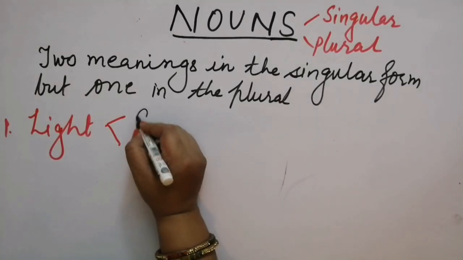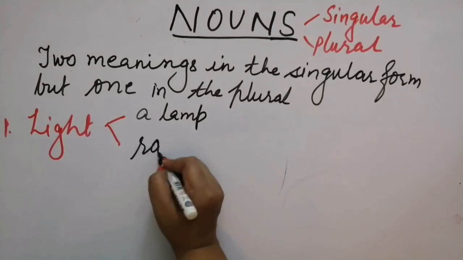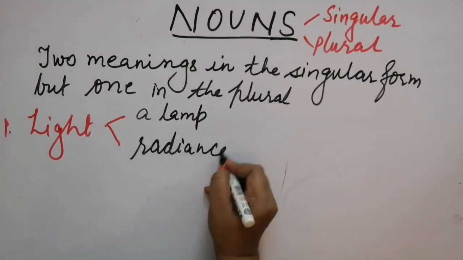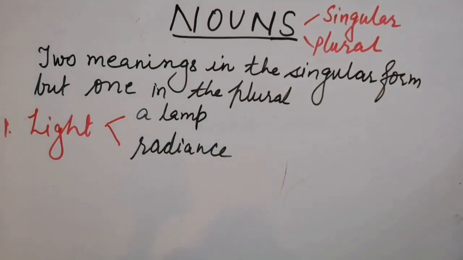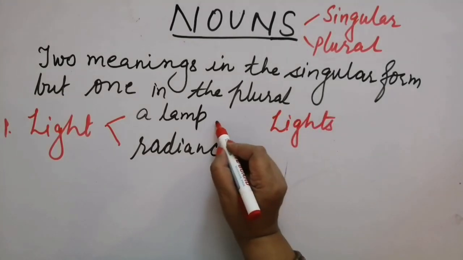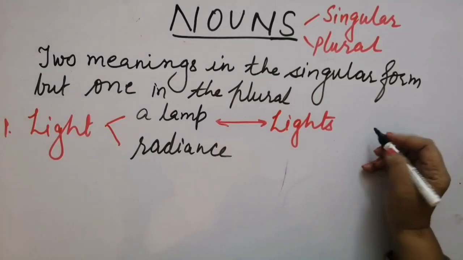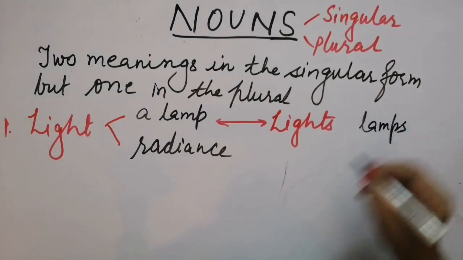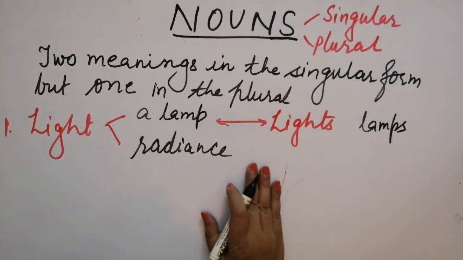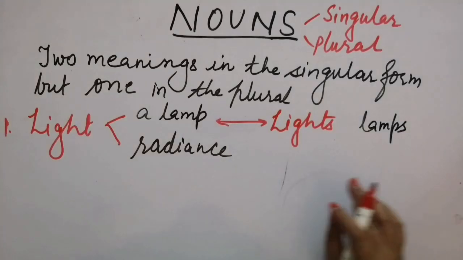One is a lamp. Right? And the second one is, it stands for radiance. Clear? Now when we say lights, it stands for lamps only, and that's why we can say here lamps. It will help you in the editing and omission part, the editing paragraph there. You will have help from these confusing words.